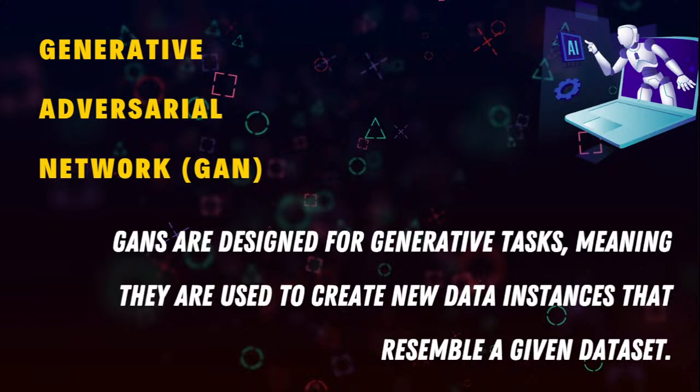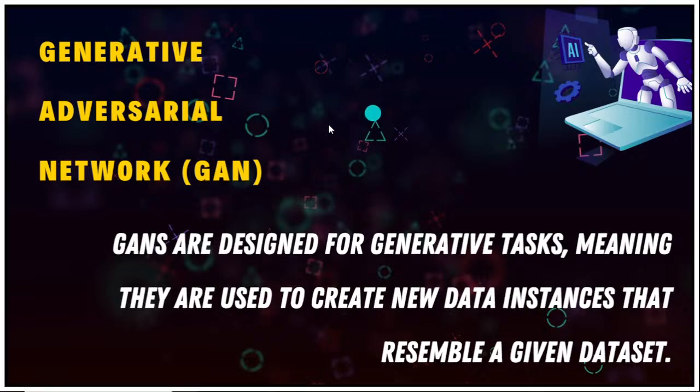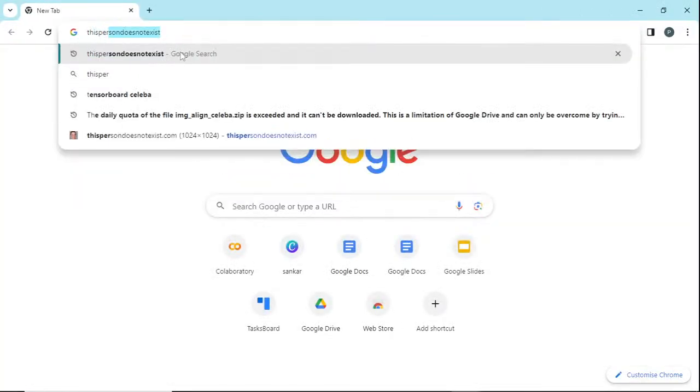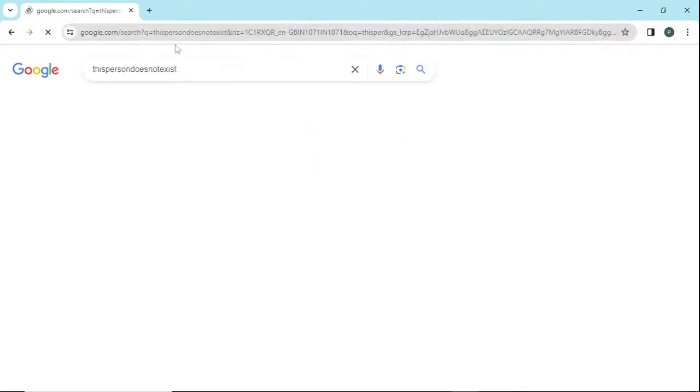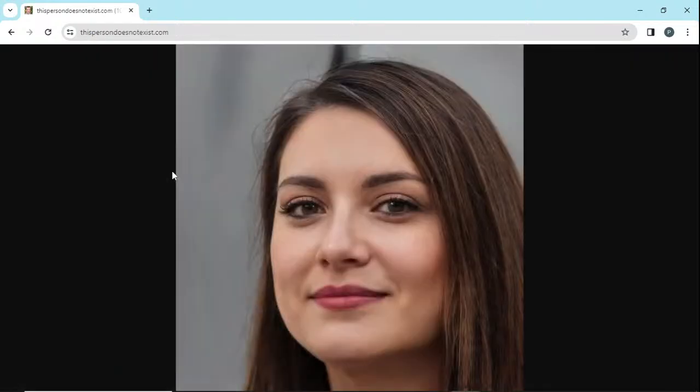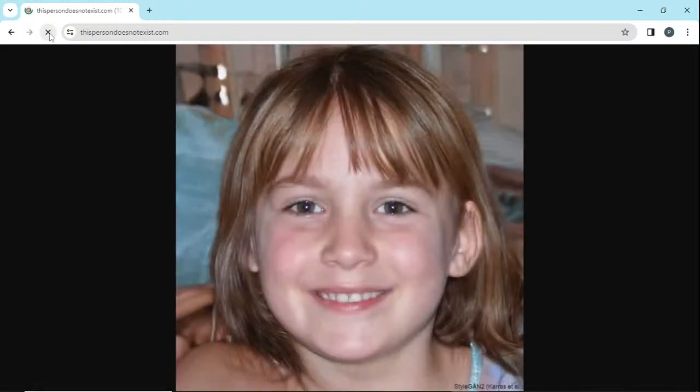If we are going to learn GAN, I want to show you this particular site, which is called This Person Does Not Exist. If you search it and go inside, you can see we get an image, right? Actually this person doesn't exist. It's not a real image, it's a generated image made with the help of generative AI. If you refresh this, you will get different persons' images, and see how authentic they are.